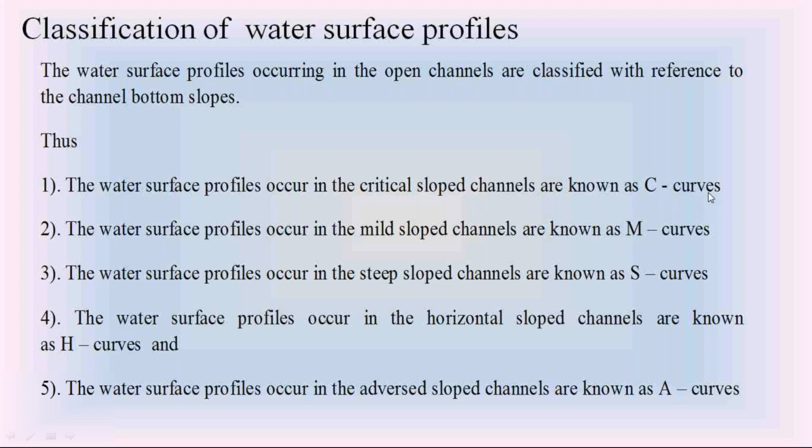So C curve indicates, this capital C is the symbol for critical slope. C curve indicates the water surface profile in the critical sloped channel. The bottom of the channel is critical slope, so we call the channel a critical sloped channel.